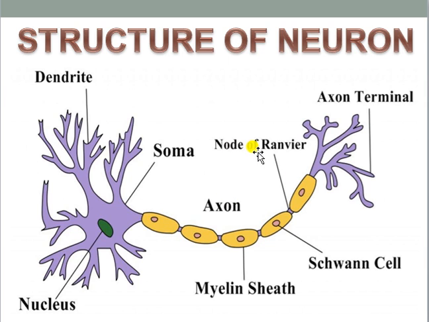So let's see the structure of the neuron, whatever we have discussed. This is the cell body or cyton. You can see there is a nucleus which is present centrally, and it is surrounded by this portion, which is known as cytoplasm or the matrix of the cell body or cyton. This matrix portion commonly contains many types of granules, as well as some fiber-like structures also.